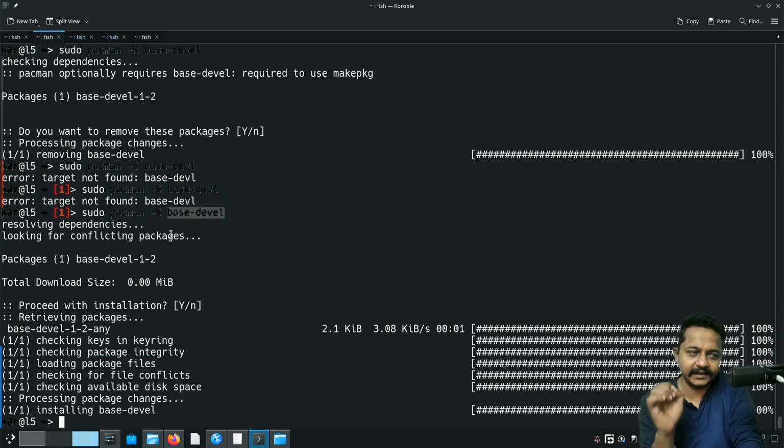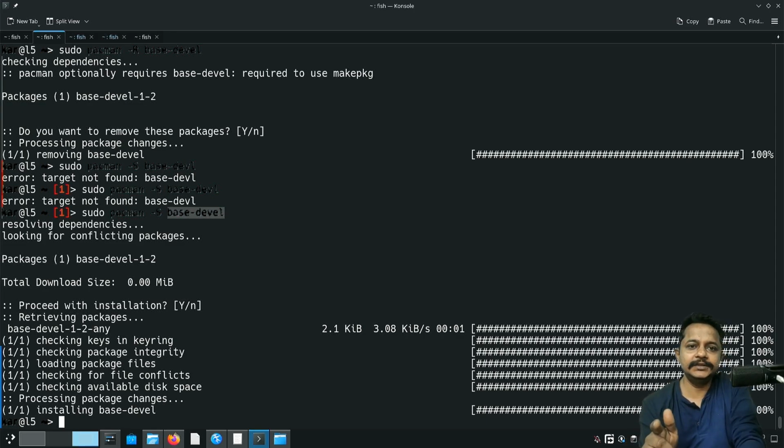This will be very helpful for making packages. If I want to make any package from AUR, I can simply download Google Chrome from the AUR package management and build it within this system. But what YAY and PARU do is handle all those dependencies, and they do it very efficiently. That is the reason why we need PARU or YAY.